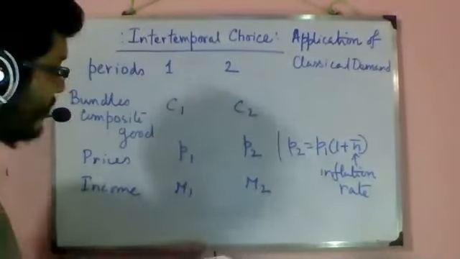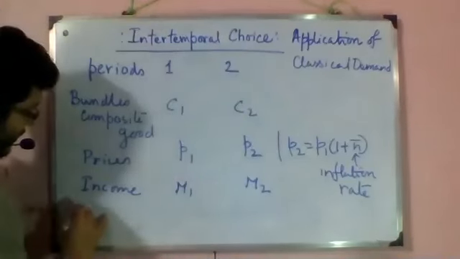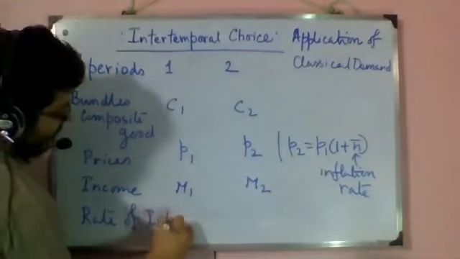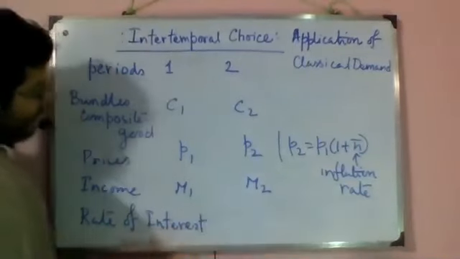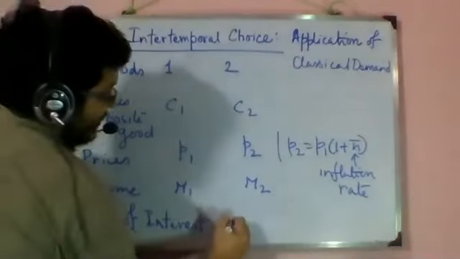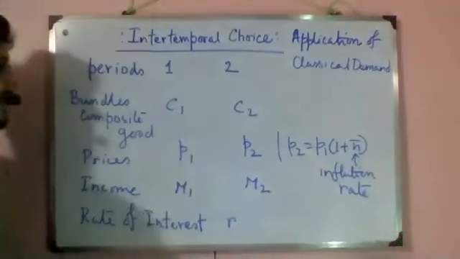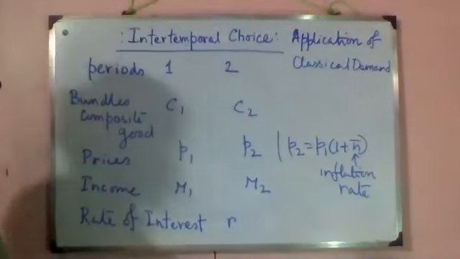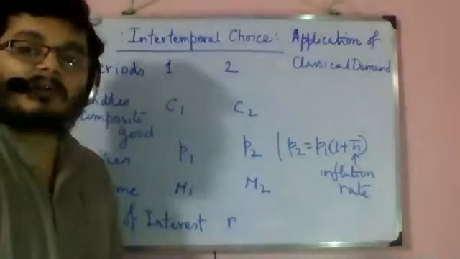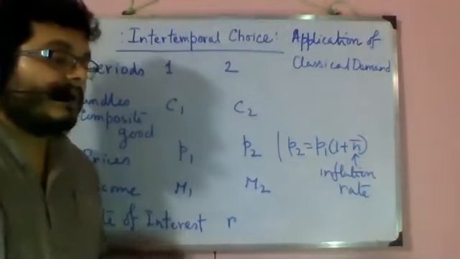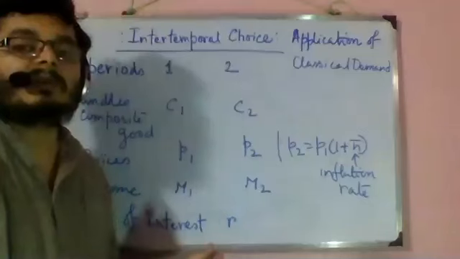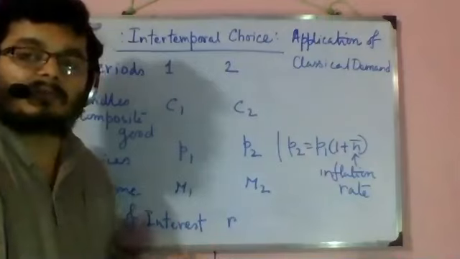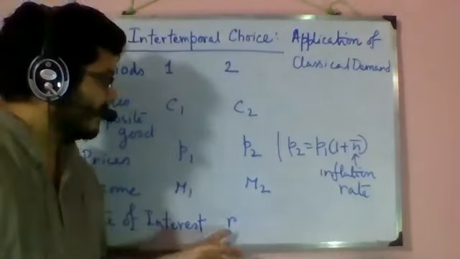Last and the most important is the rate of interest. We know from our study of Fisher's theory of investment that rate of interest is the reward of being patient. That is, if you save some money today, do not consume it, and you are deciding to consume it in future periods, you are waiting, and as a reward to your waiting or your patience, I am giving you a rate of interest.